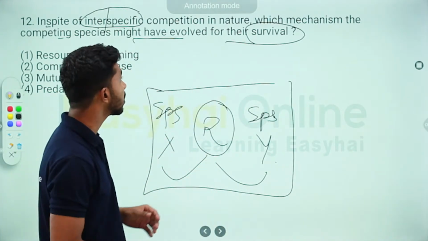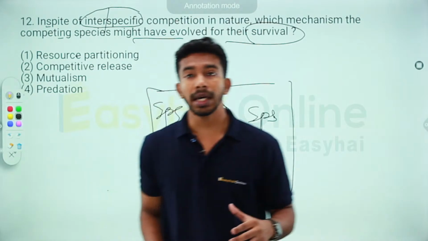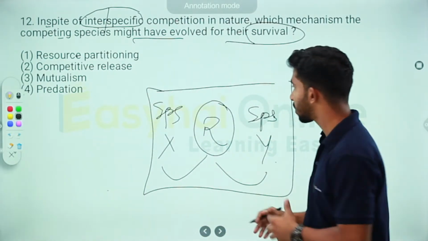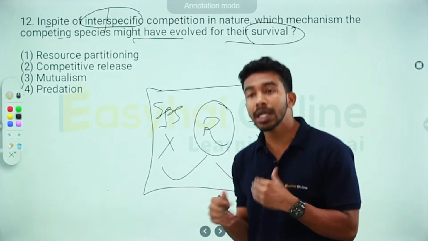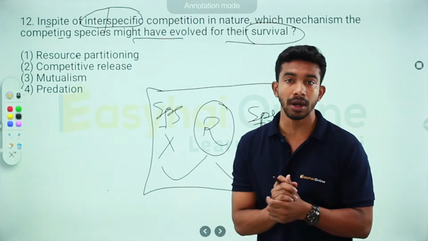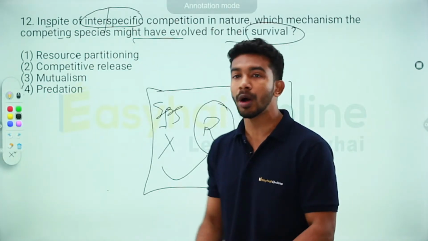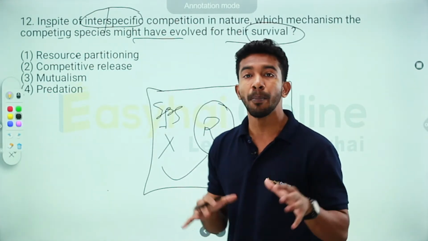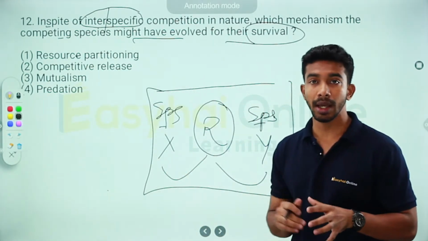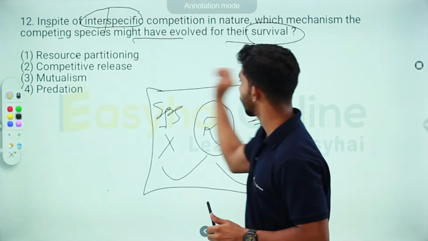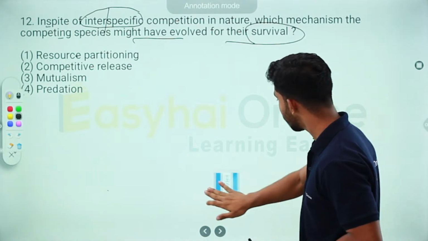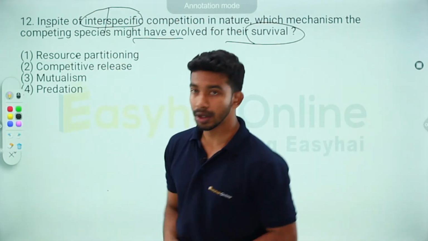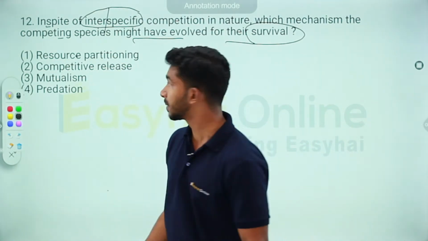We've understood that concept. So the question asks, when there is such a competition between two different species, what is the mechanism they might have evolved, that is, which mechanism is evolving between the two of them, so that both of them might survive? Now we've understood the question. Let's try answering it. Let's understand each of the options.